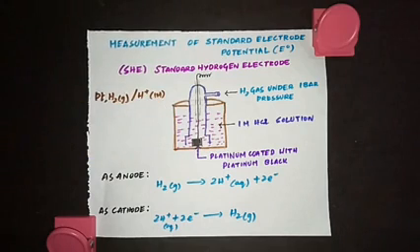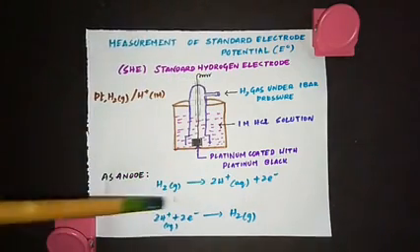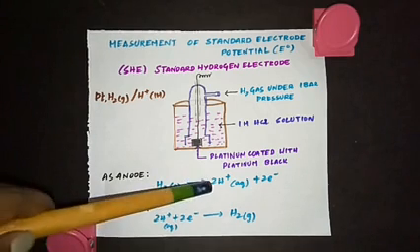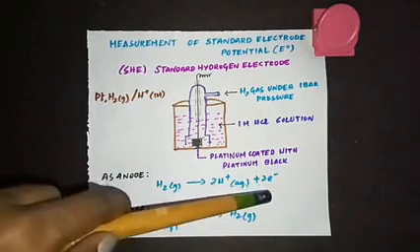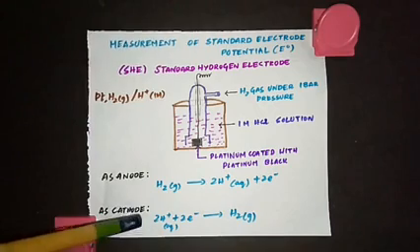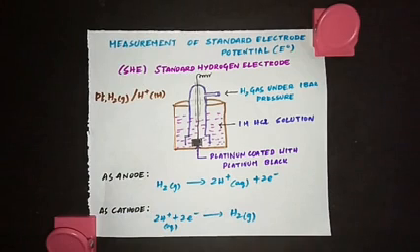The main thing about SHE, the standard hydrogen electrode, is that it can act both as anode and also as cathode. When this electrode acts as anode, this is the reaction happening, because at the anode oxidation happens. Hydrogen gas gives 2H plus and 2 electrons, it is losing electrons. When the standard hydrogen electrode is acting as a cathode, this is what happens, the reverse reaction: 2H plus and 2 electrons gives H2. So the standard hydrogen electrode can act both as anode and also as cathode.